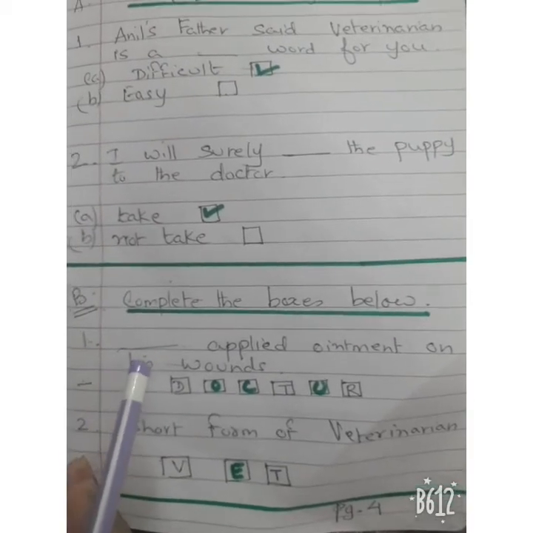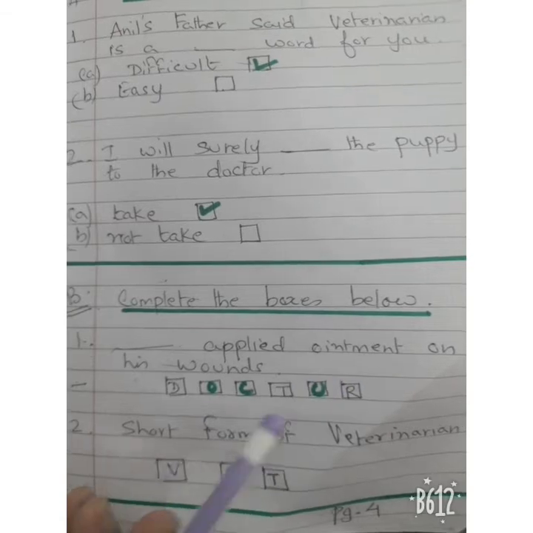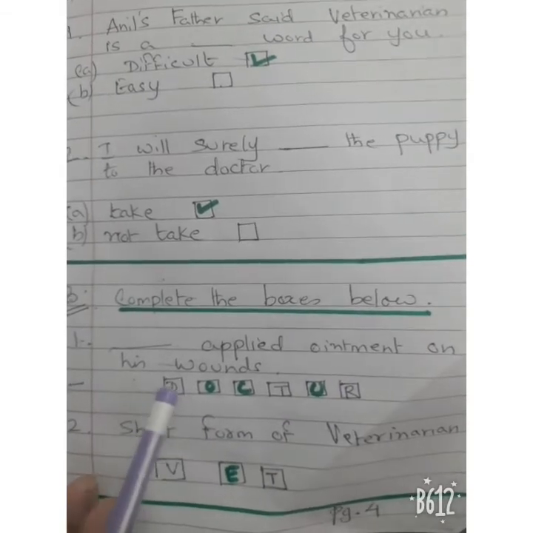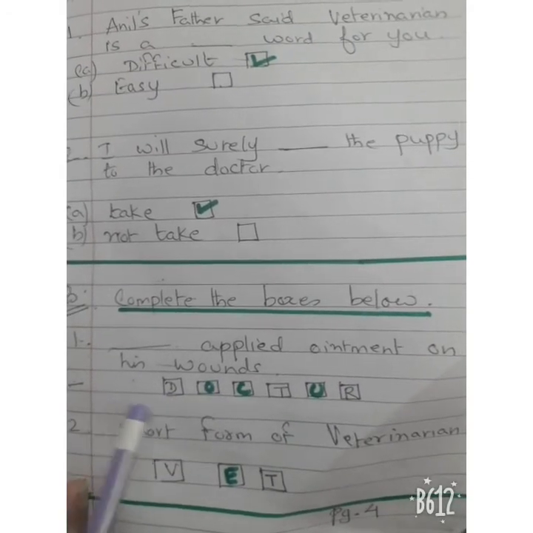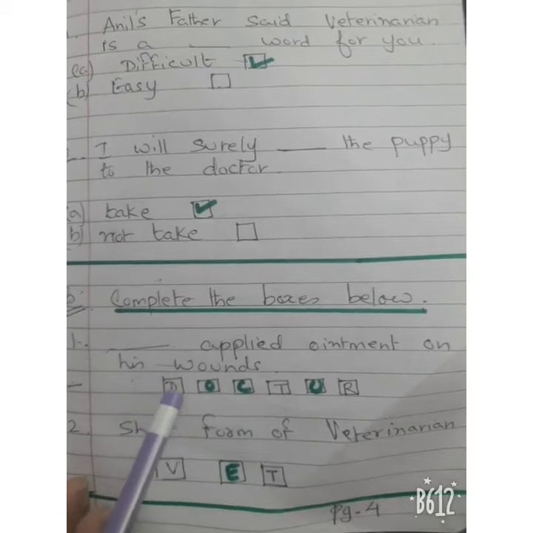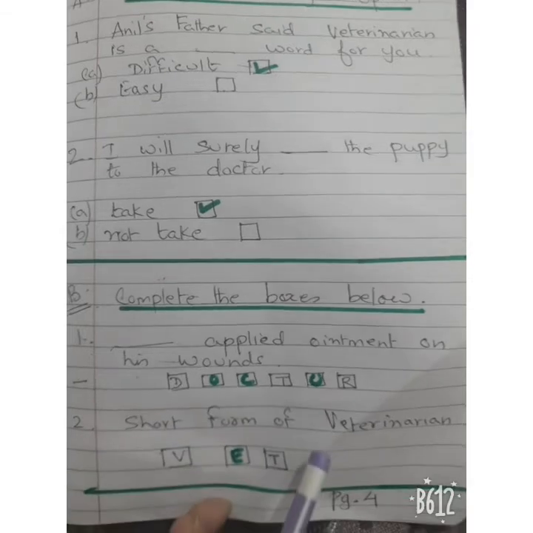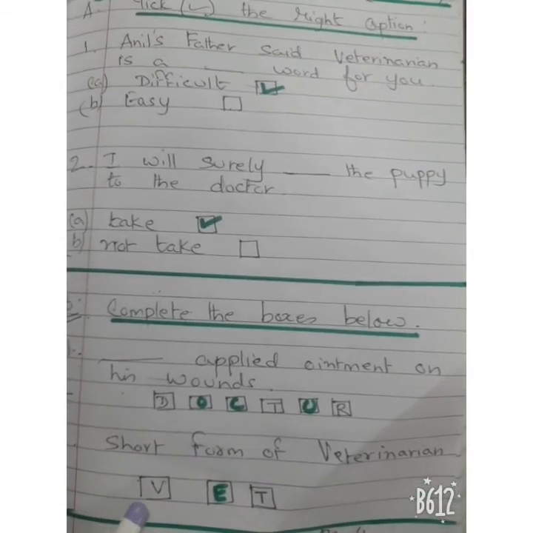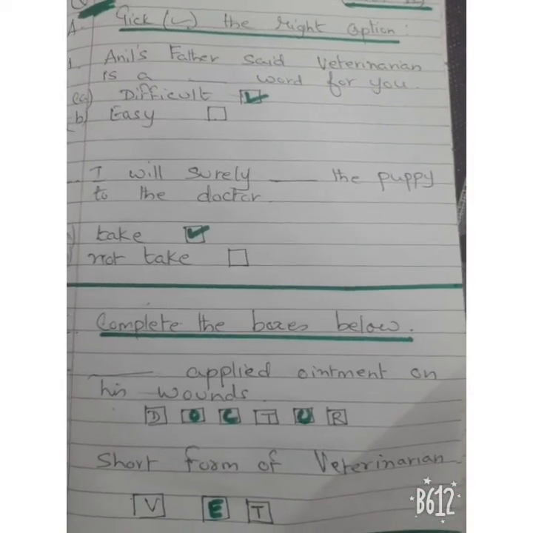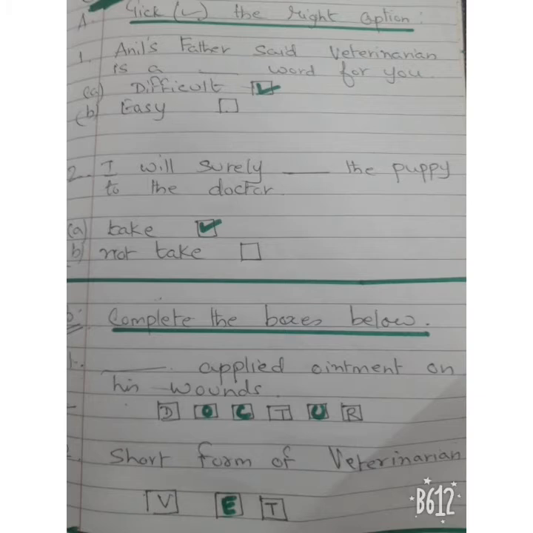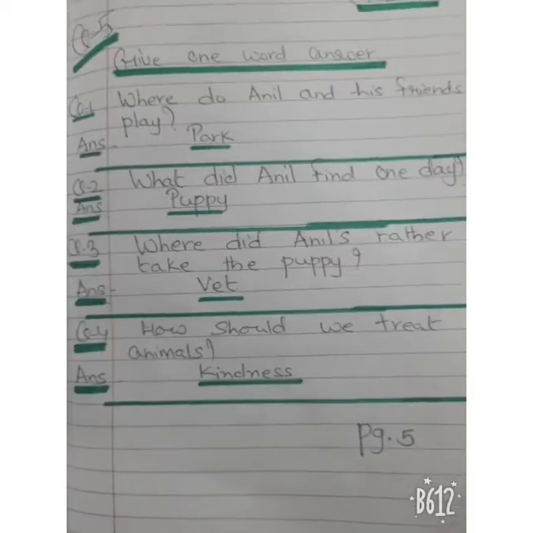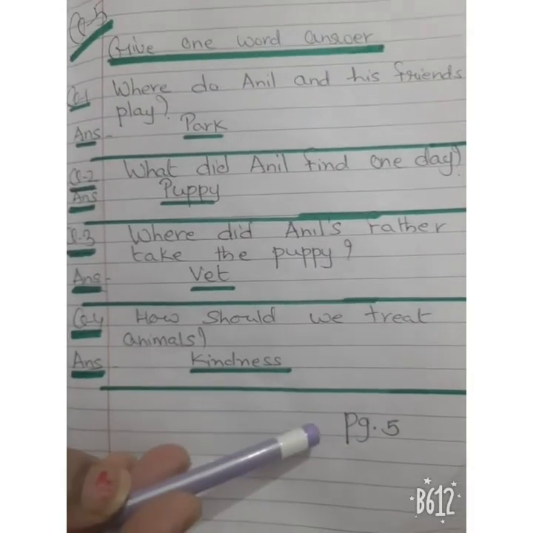Now come to B. Complete the boxes below. 1. Dash applied animal ointment on his wounds. Who applied? Doctor. So you have to identify the word and fill in the missing letters. 2. Short form of veterinarian. It is vet, V-E-T. Now come to page 5.